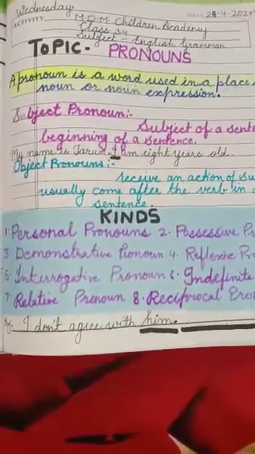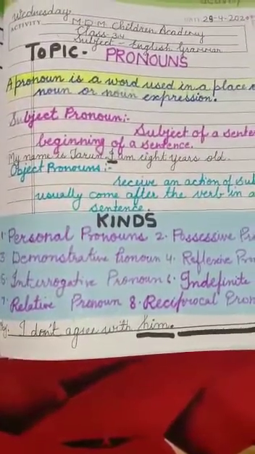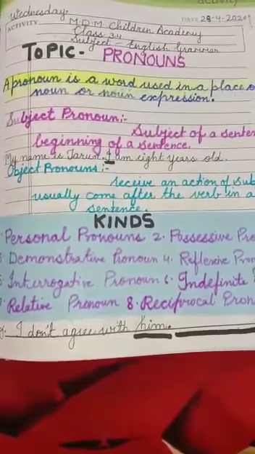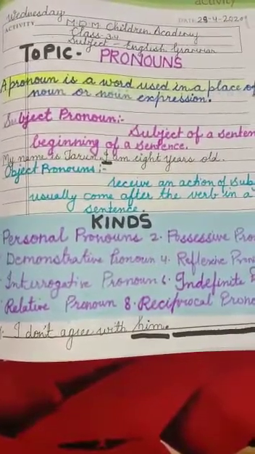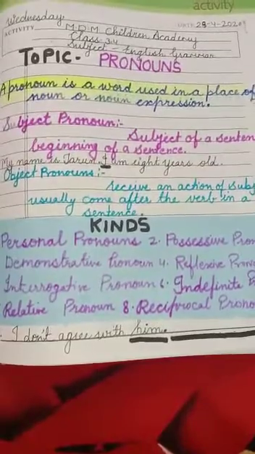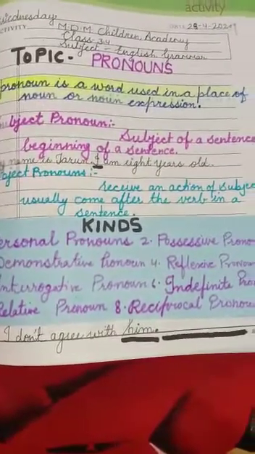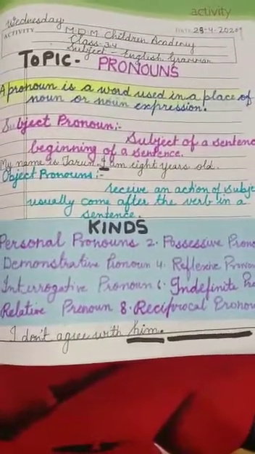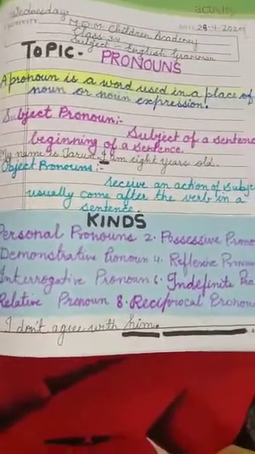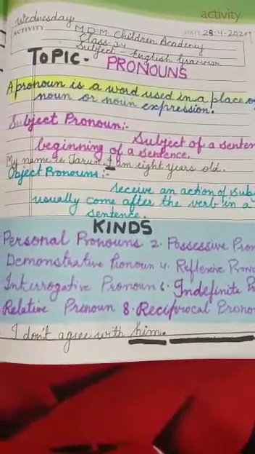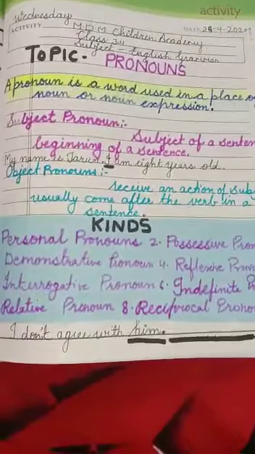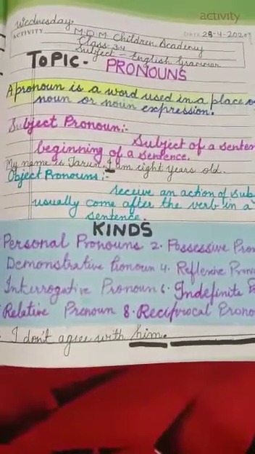They are used instead of the names of people, animals, or things. So we call them personal pronouns.